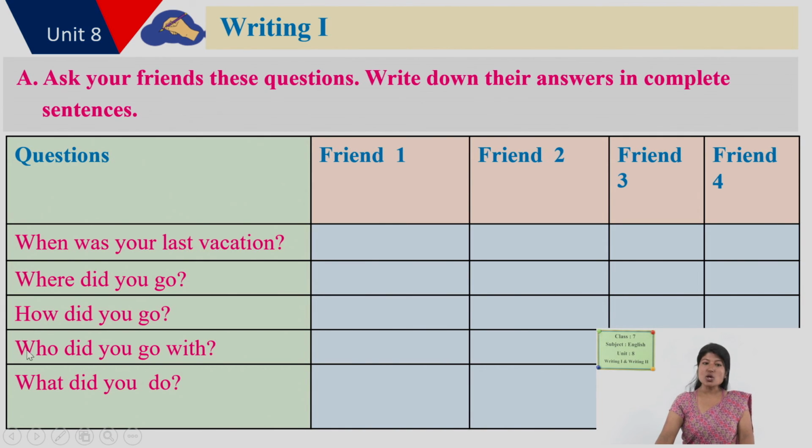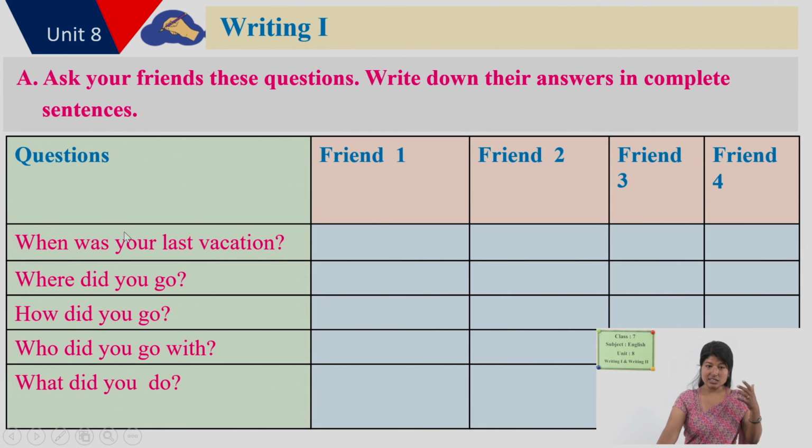And the next question is, who did you go with? Who were there? With whom did you go there? You mention friends, relatives, family. You have to mention the people, so you expect people's names over there. What did you do there? What did you do in that place or during that trip or journey? What activities did you carry out over there?